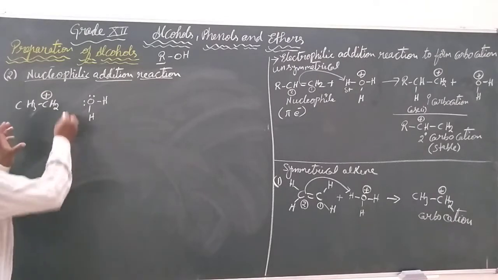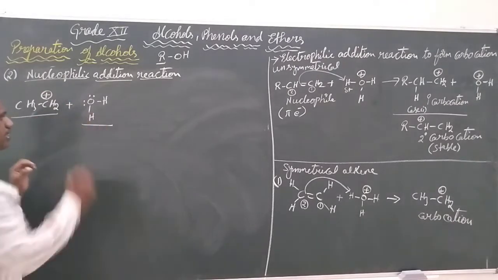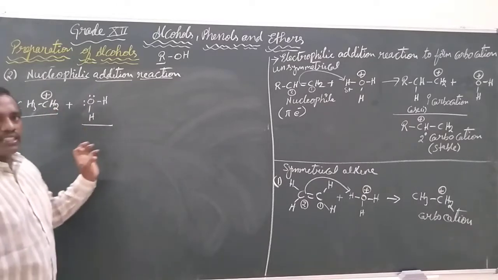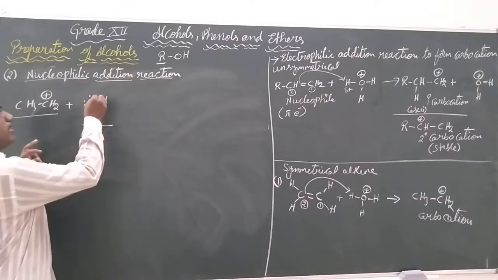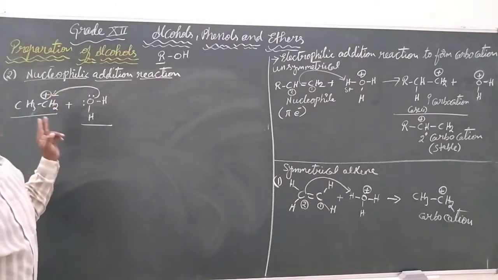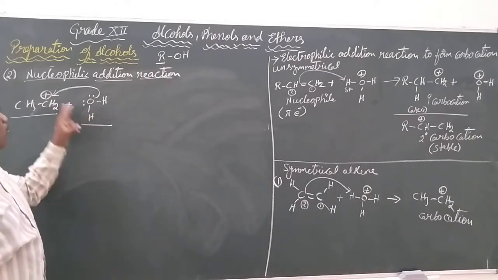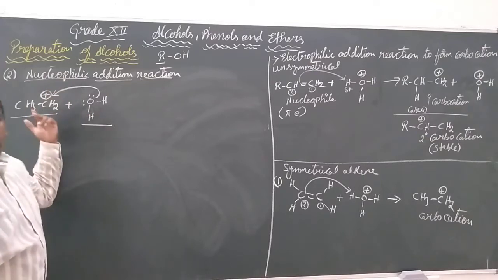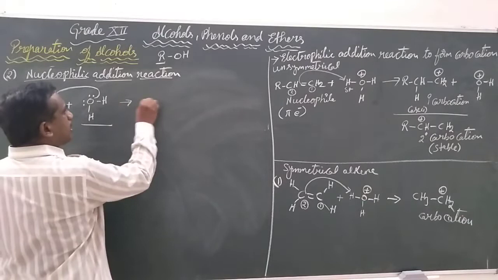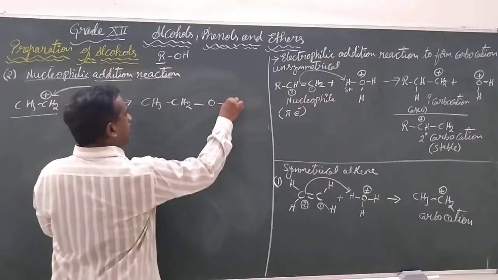Please observe, children. This is the symbol just to observe. This is the reactant and this is another reactant, just to indicate there are two reactants in the chemical reaction. The lone pair electrons from the oxygen will be given towards the carbon. In this, the water molecule is going to act like a nucleophile, a nucleus-loving species. And the intermediate that is going to be generated here is